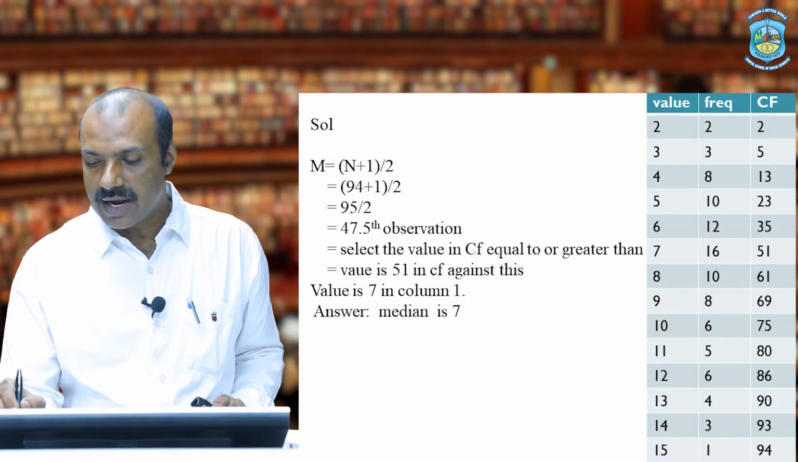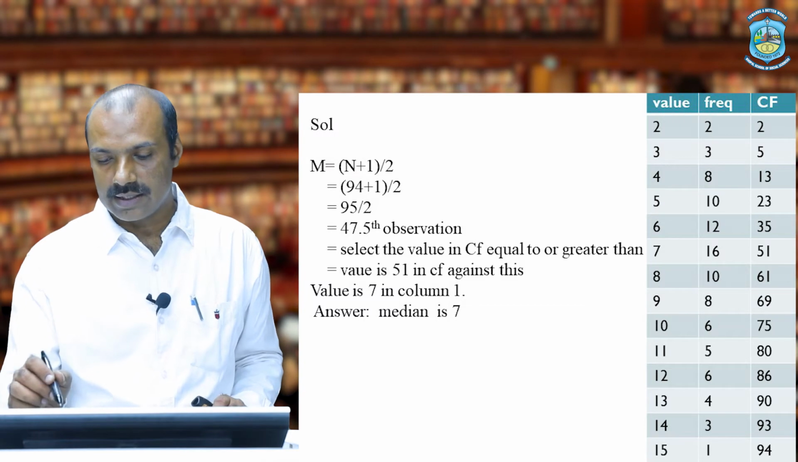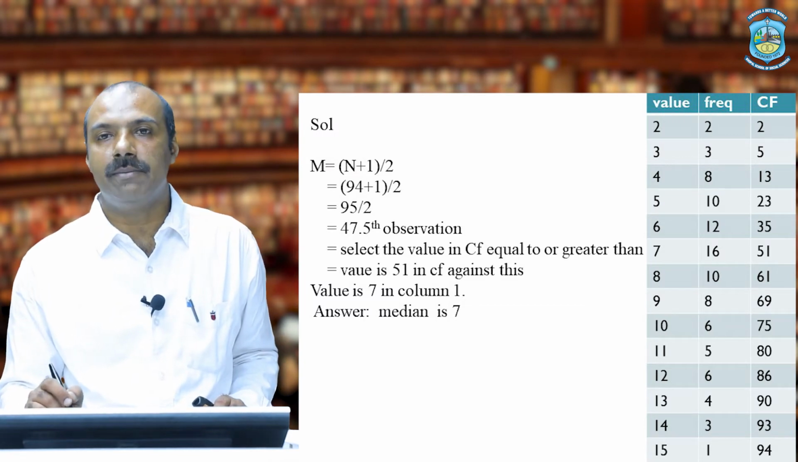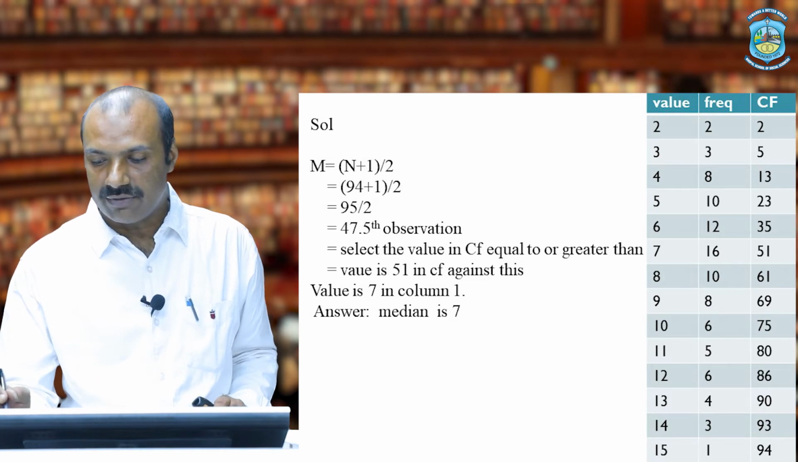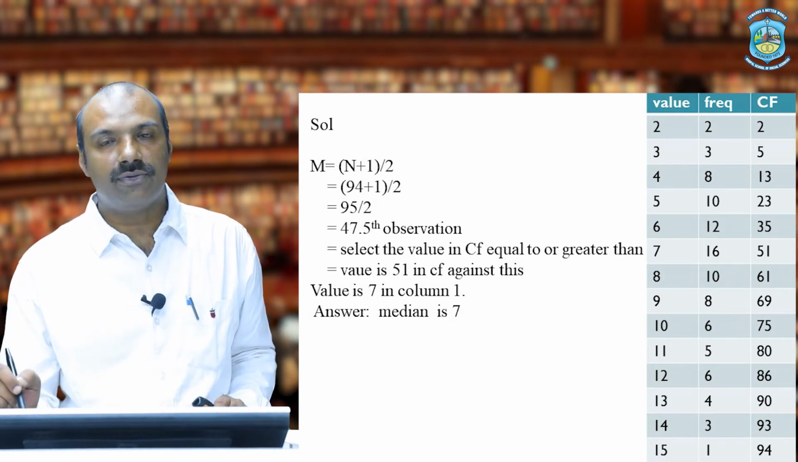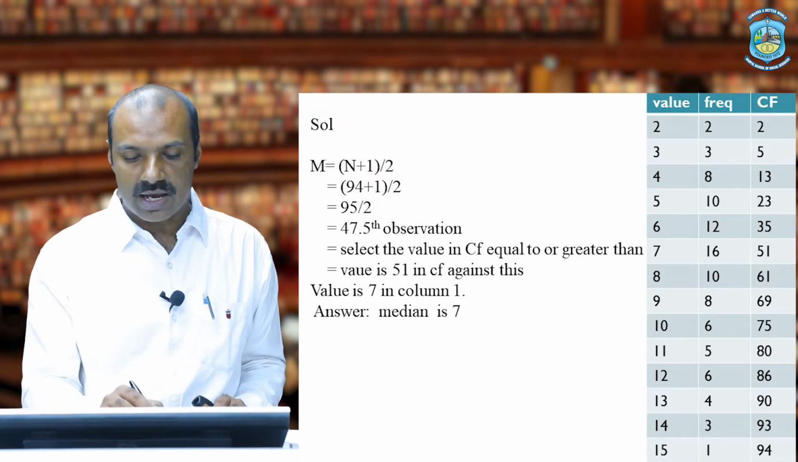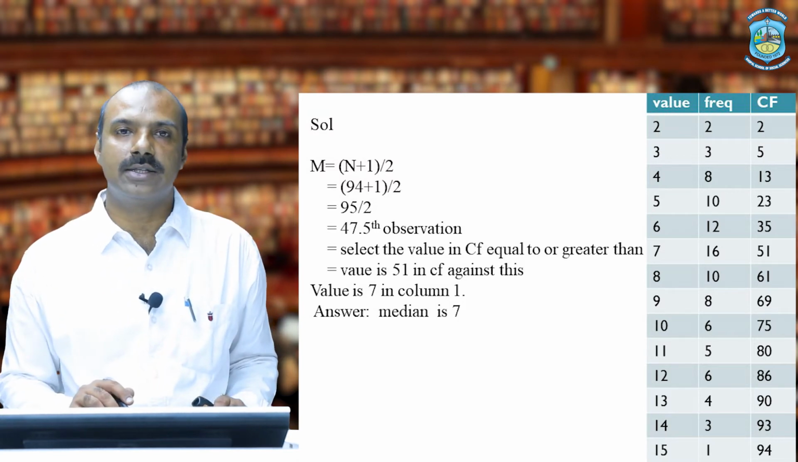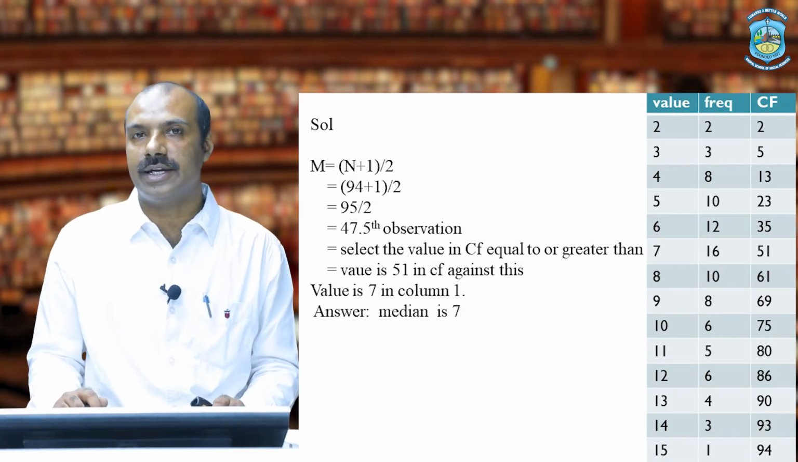So this is my median class, and the corresponding value of x in this particular column will be my median answer. So 47.5 is greater than 35 but less than 51, and its corresponding value is 7. So 7 is our median answer. So students, this is how we calculate median in discrete series.